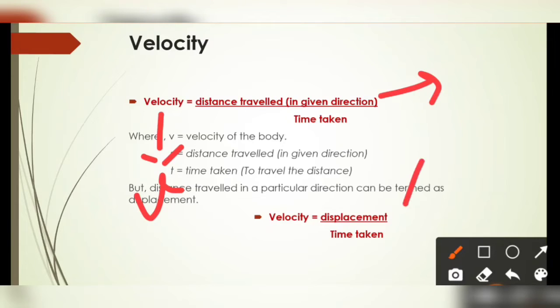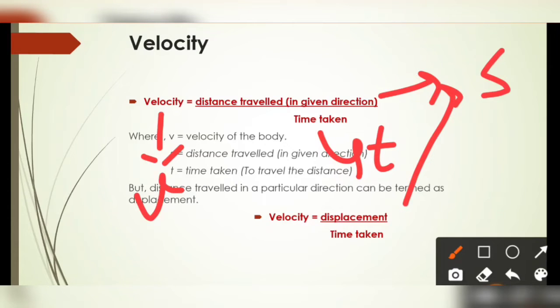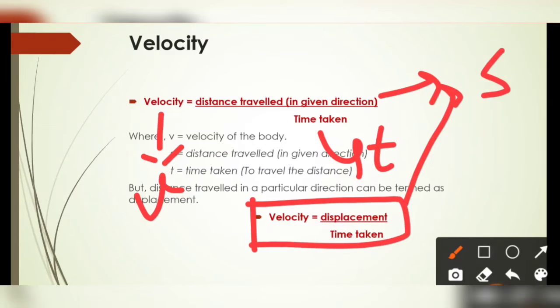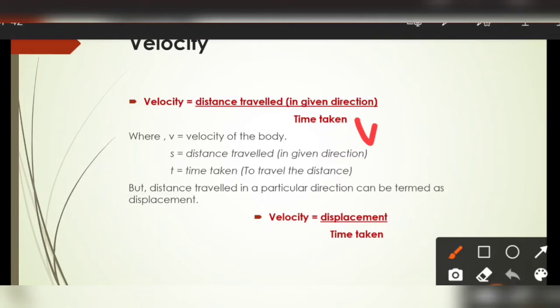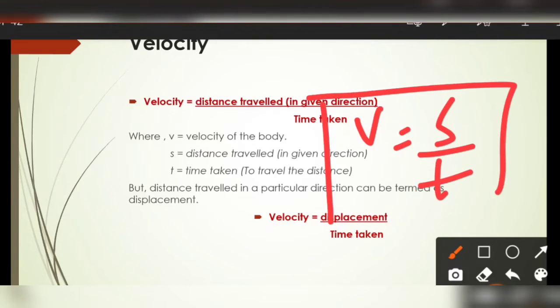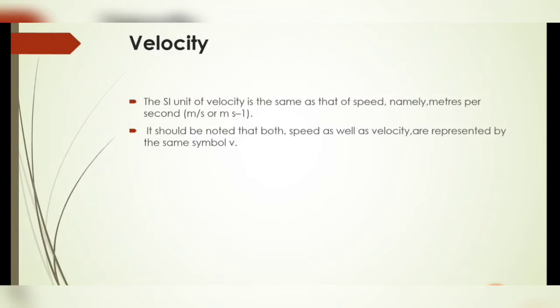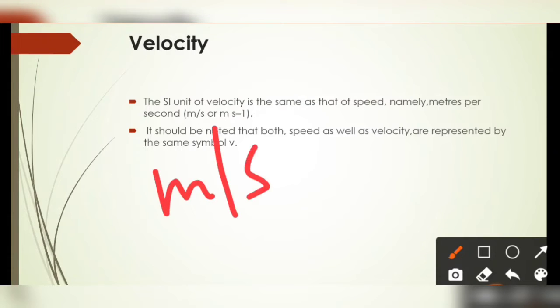The displacement symbol is S, and the time is represented as T, the time to travel the whole distance. So the distance traveled in a particular direction per unit time is known as velocity, and the formula remains the same: V is equal to S by T, similar to the formula of speed. So the SI unit of velocity will be the same as that of speed, which is meter per second.